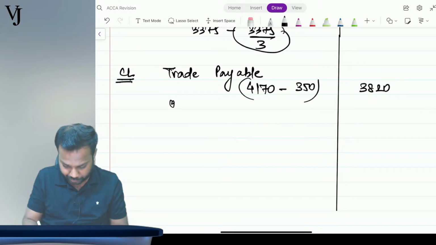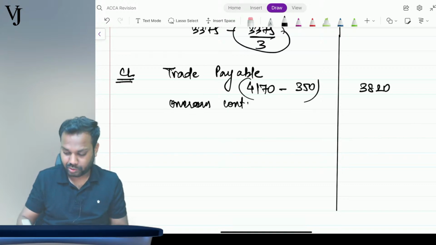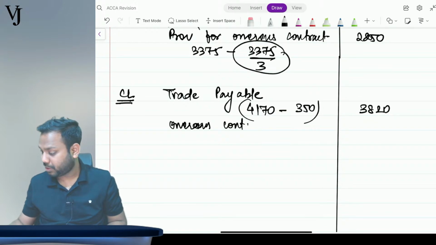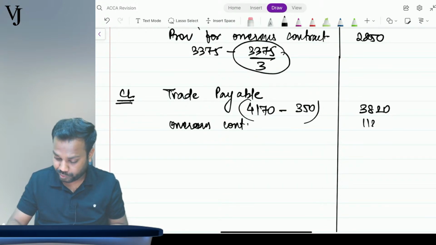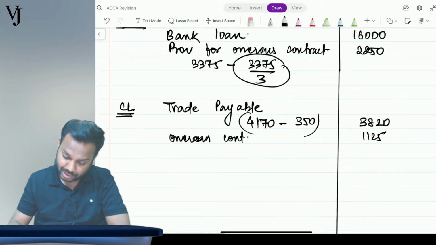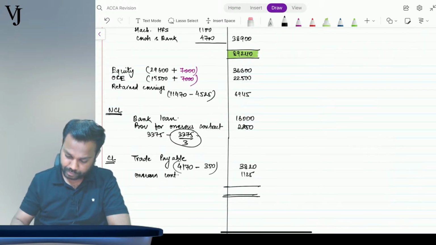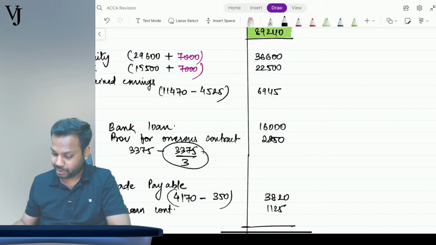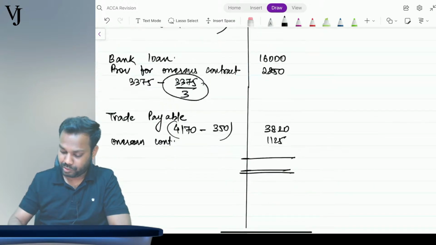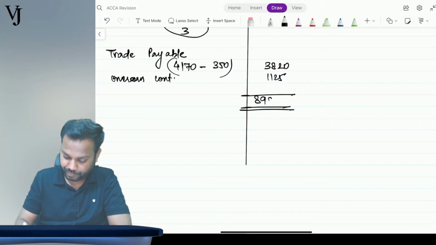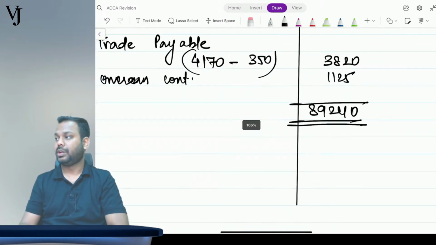Then onerous contract. There is a provision for onerous contract up to 3375 by 3 is 1125. Now any other thing? I don't think so. Can we add it up? 36,600 plus 22,500 plus 6,945 plus 60,000 plus 2250 plus 3,820 plus 1,125, 8,924. Is that clear, guys?